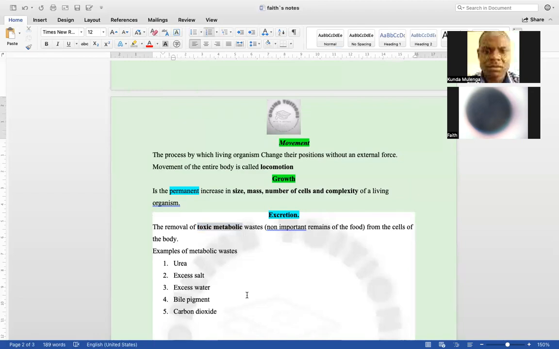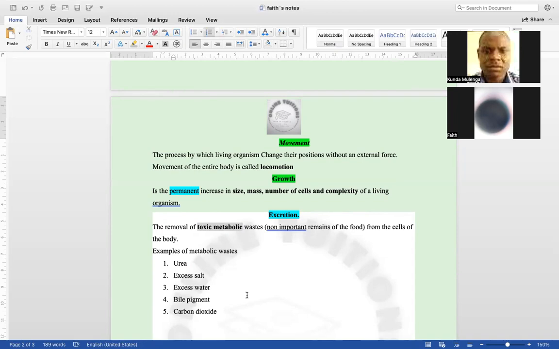The body needs a certain percentage of water in our bodies. So too much water, the body itself will undergo regulation, where excess water is removed, as well as salts. The body also needs some mineral salts, but there are times when the body gets to take more than what it needs.